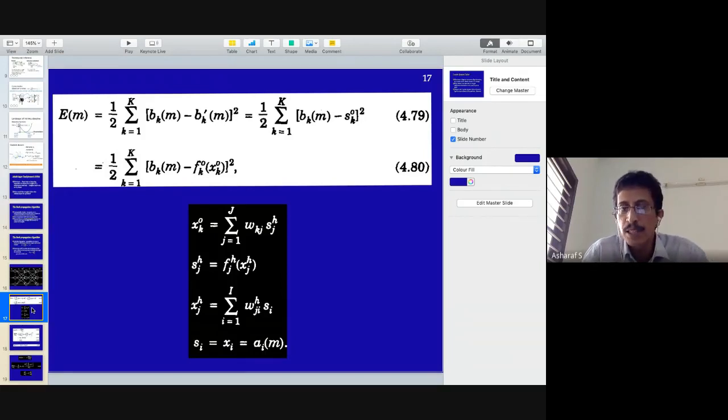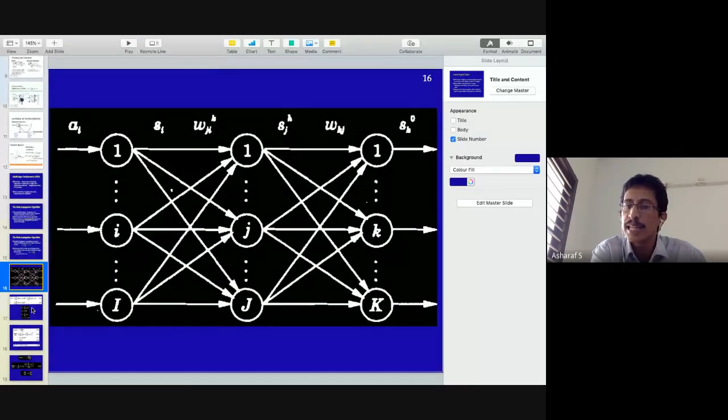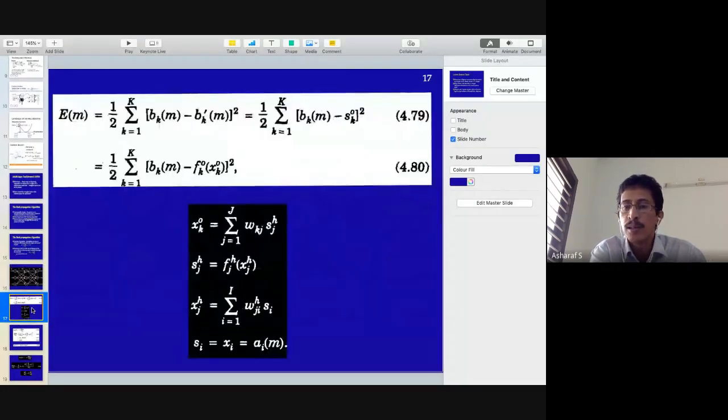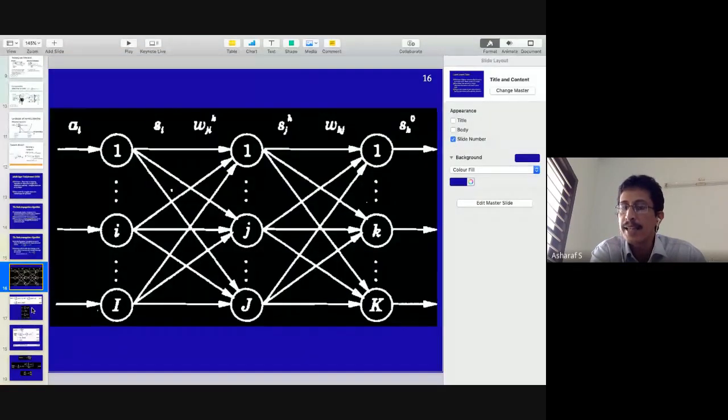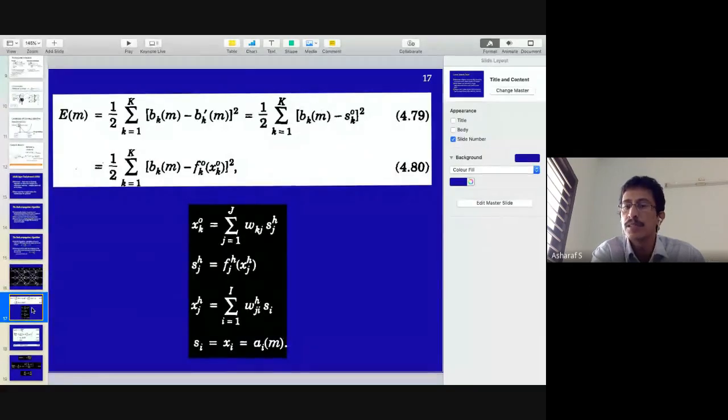Half sum over k equals 1 to k of bk minus bk dash, the whole square. What is bk dash? The output of the network is SKO. S is the output of the neuron, K is the kth layer, the output layer. Since it's the output, you call it SKO. So bk minus SKO, the whole square, the same thing.